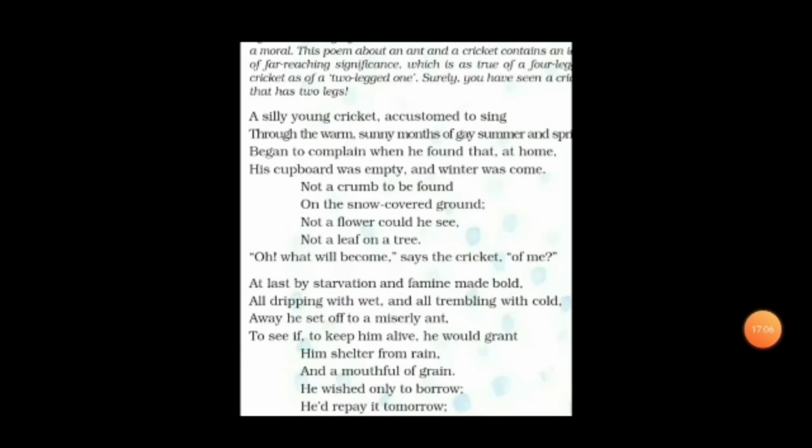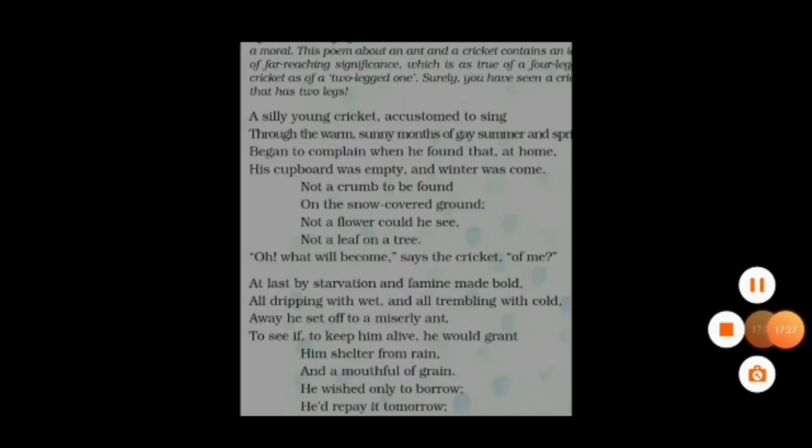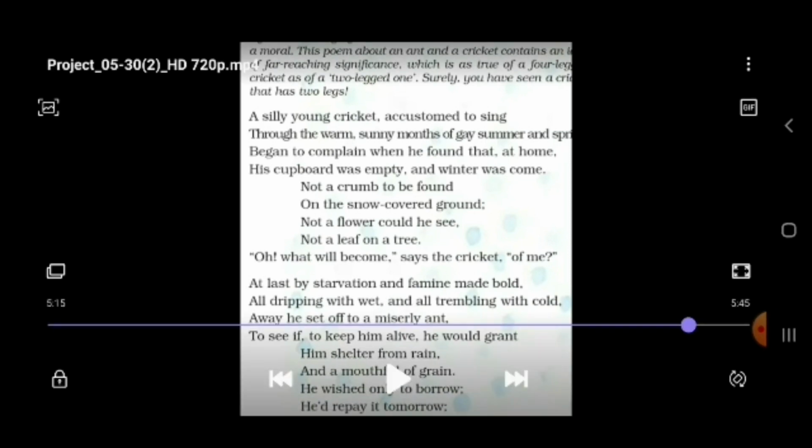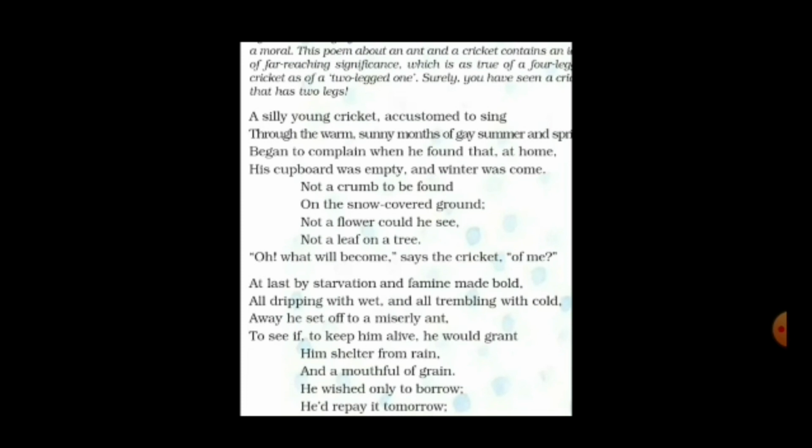Let's see the fourth stanza here. Him shelter from rain and a mouthful of grain. He wished only to borrow, he would repay it tomorrow. The explanation of the fourth stanza: the cricket approaches the ant to seek help for shelter.